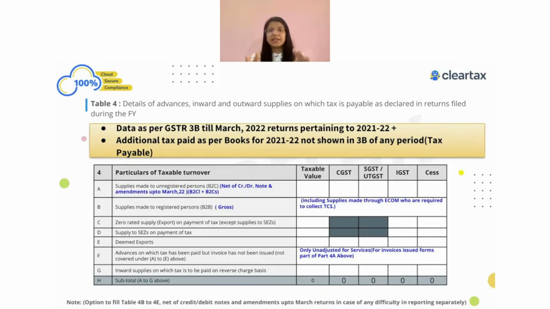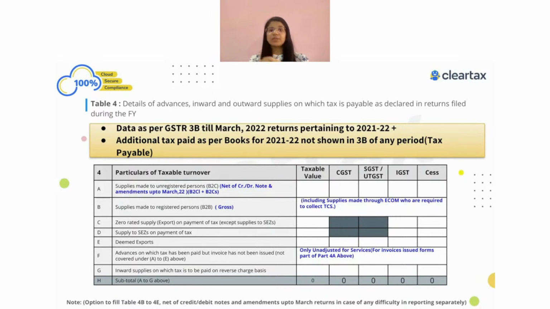Though that is the ideal scenario, think about it: you realize your mistake in the month of November, and the time limit for filing any amendments or additions was already gone. In such a case, what you are going to do is show that information in table number 4 and pay the liability through DRC-03, that is a challan through which you are going to make the payment.